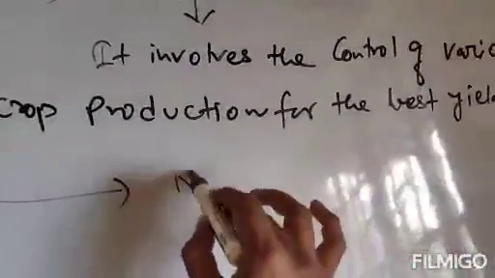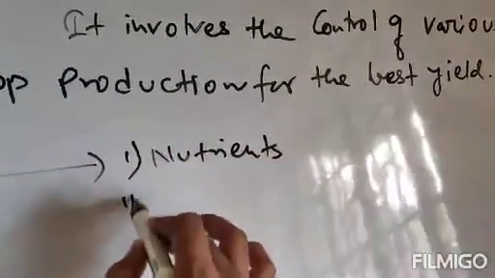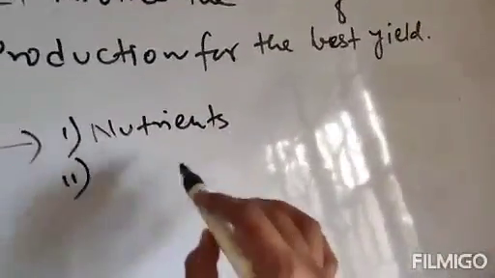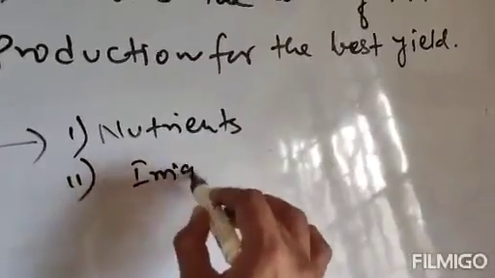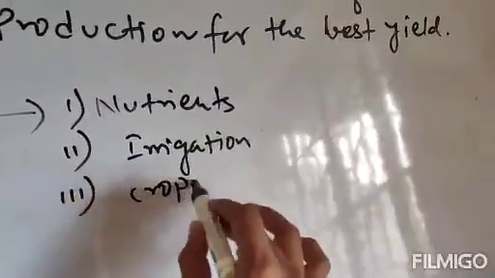So the first one is nutrients, the second one is irrigation, and the third one is cropping patterns.